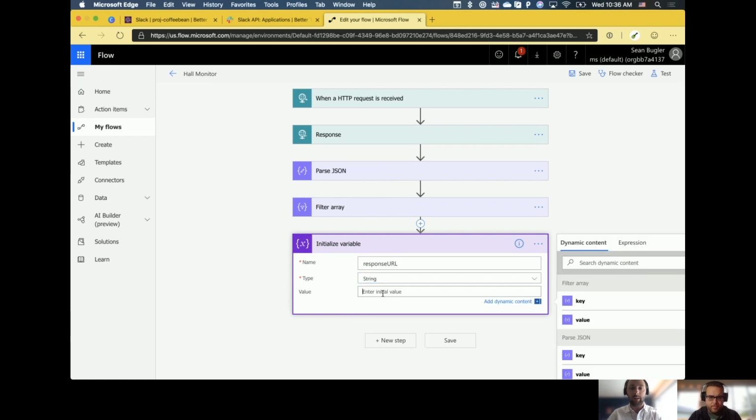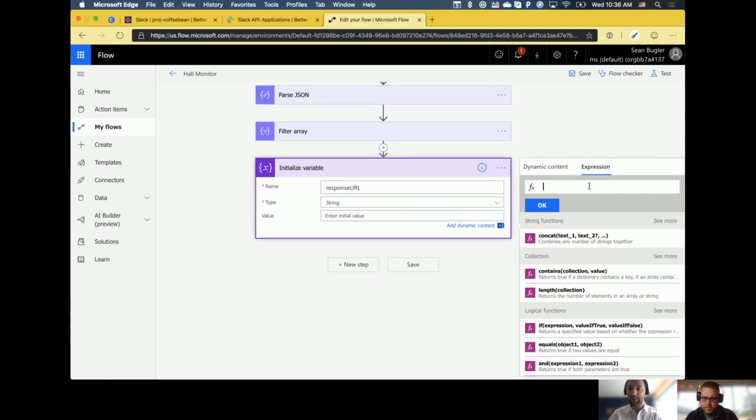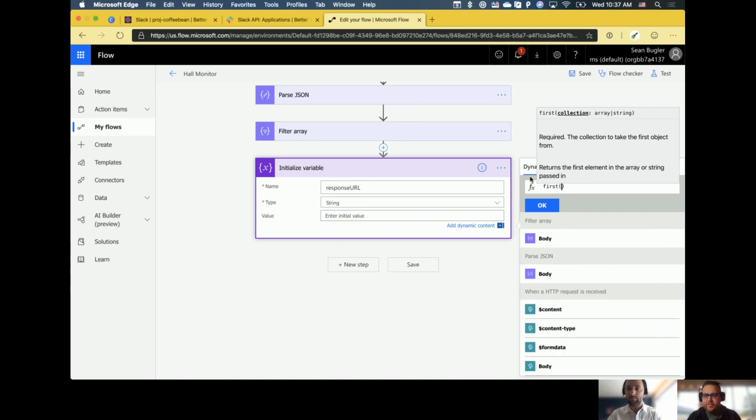Okay. So I'm going to click into the value space here, and I'm going to go into expression. I'm going to use the coolest expression of them all, the first expression here. Yeah, because all we're saying here is, despite the fact that there is only one, let's go ahead and extract the first one. Let's really distill this down into that core output. Yep. Because then you don't have to deal with the array. You're taking it out of the array.